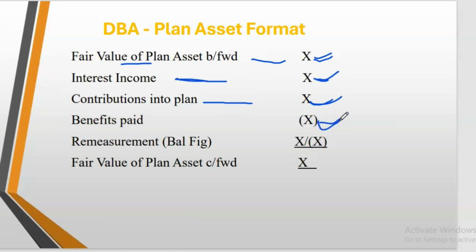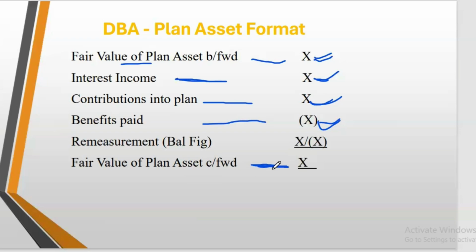As they are making payments to the employees, as they are paying their benefits, as they are paying the pension, they take money from the assets, from the investment, from the fund that they have. So benefit paid out of the fund will reduce the amount in the fund. So it will reduce the plan asset. And then we have the closing balance here, the fair value of plan asset. This fair value of plan asset is done by actuaries. So I'm saying actuaries estimate the what?